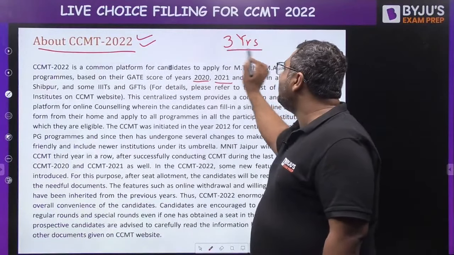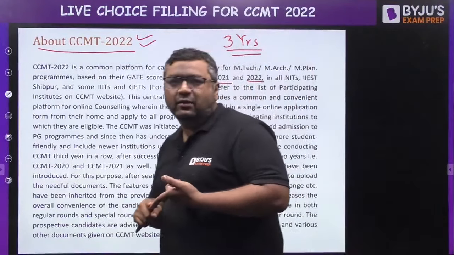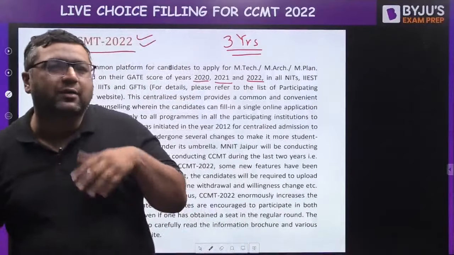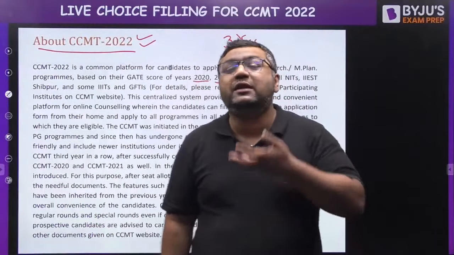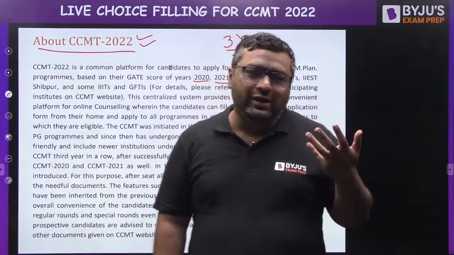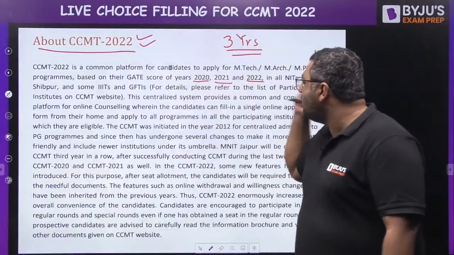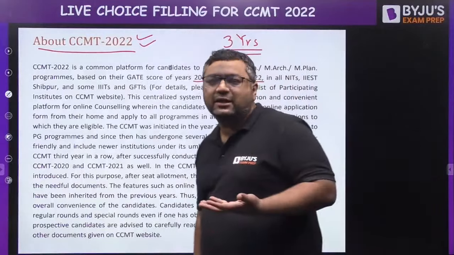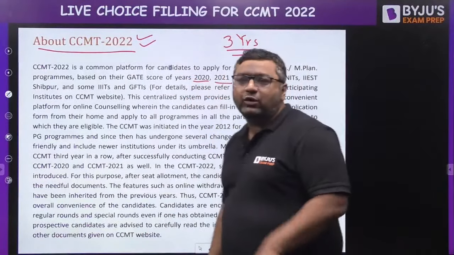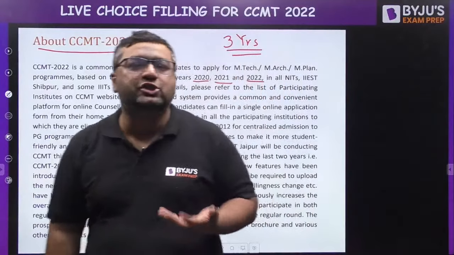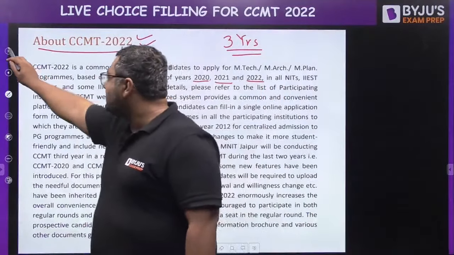Even if you gave the exam in GATE 2020 or GATE 2021 and want admission based on that, or your GATE score in 2020 or 2021 is better than 2022, you can use those GATE scores also. Depending on your best GATE score, you can choose whether GATE 2020, 21 or 22 for the choice filling for getting admissions into NITs. So guys, let's move further.